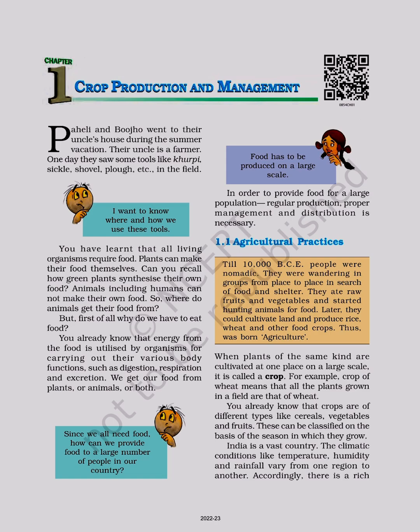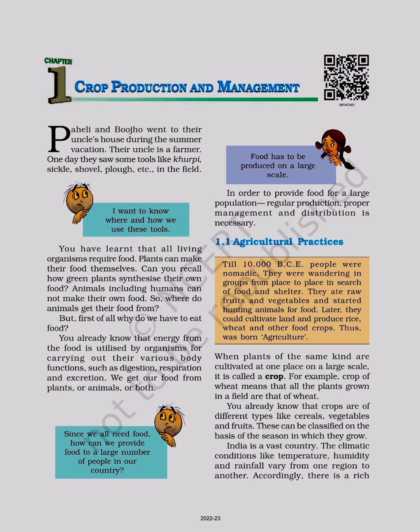Till 10,000 BCE, people were nomadic. They were wandering in groups from place to place in search of food and shelter. They ate raw fruits and vegetables and started hunting animals for food. Later, they could cultivate land and produce rice, wheat, and other food crops. Thus was born agriculture.